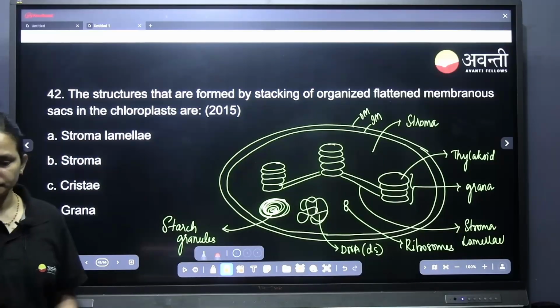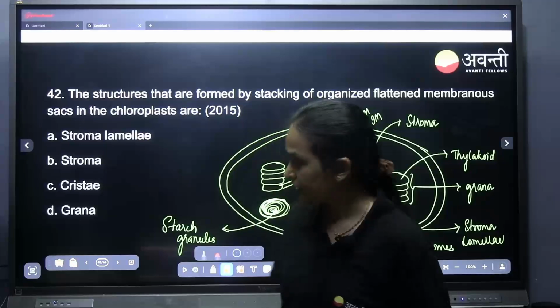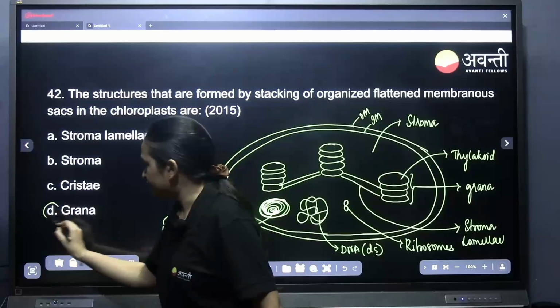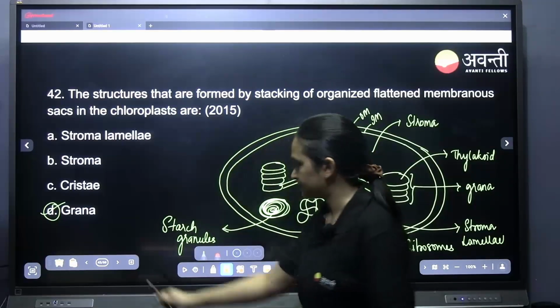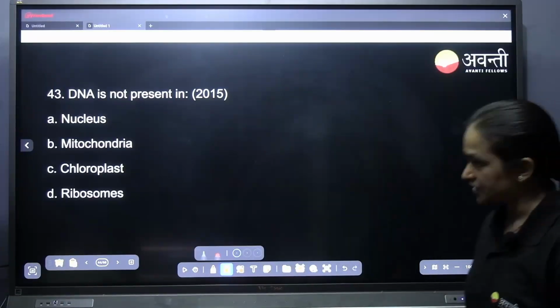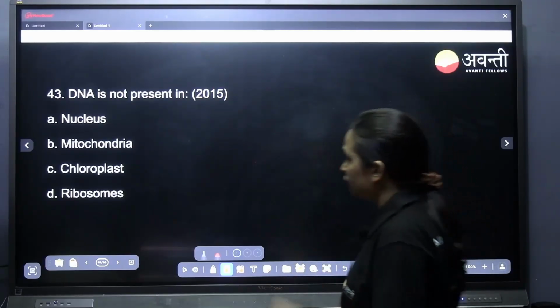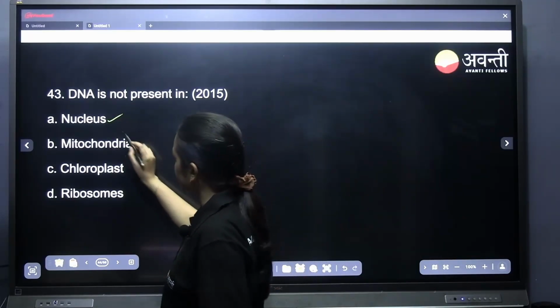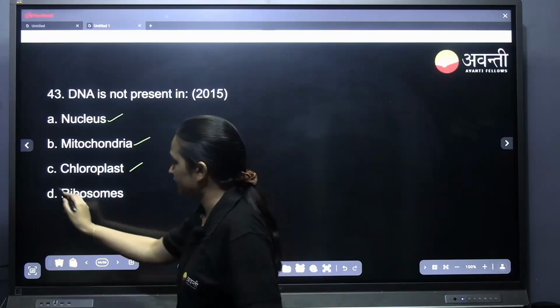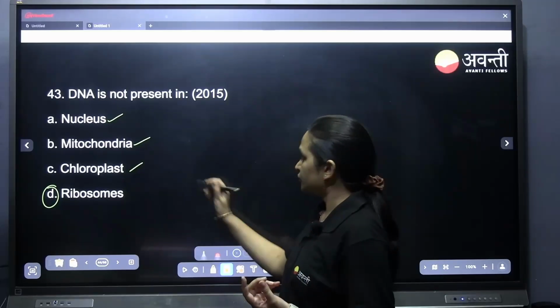So this is a chloroplast, which makes D for Delhi the right answer. DNA is not present in, where is DNA not present? In the nucleus obviously DNA is present, in mitochondria it is present, in this it is also present, in ribosomes DNA is not present. So very easy.